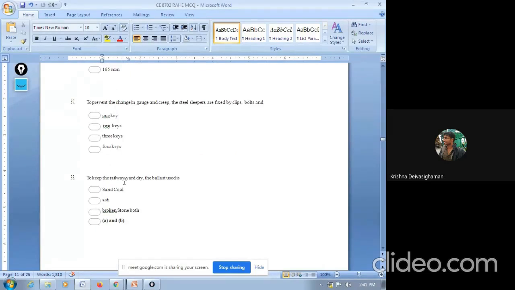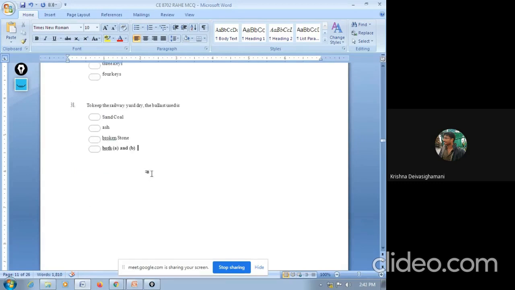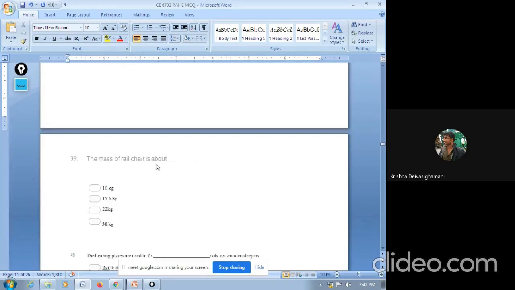To keep the railway yard dry, the ballast used is: sand, coal ash, broken stones, both A and B. The answer is both A and B: sand and coal ash. Both sand and coal ashes are the ballast mainly used in your station yard in order to keep the station dry from the rain.